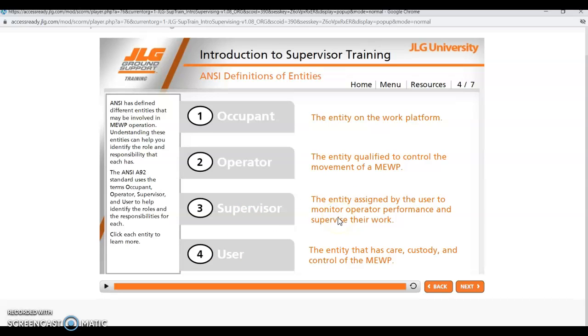So these are all different. The entity on the work platform is the occupant. That's a qualified occupant. They are not responsible for the operation of the vehicle. The operator is the actual licensed person that will be operating the MEWP. The occupant's only job is to be able to get the MEWP down in case there's an emergency. The supervisor would be somebody that the company or site designates as the person watching these people. And then the user is the person who actually rents or owns the piece of equipment.